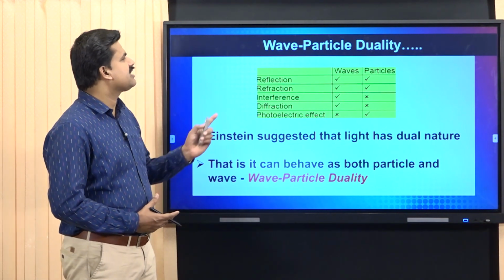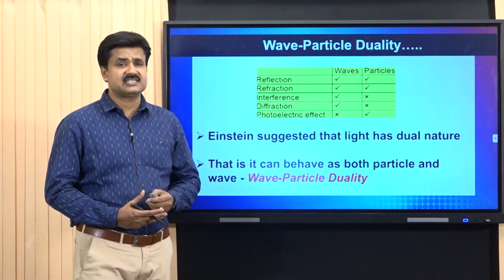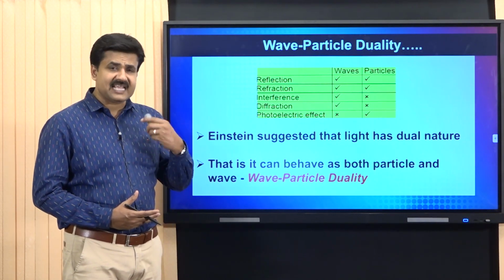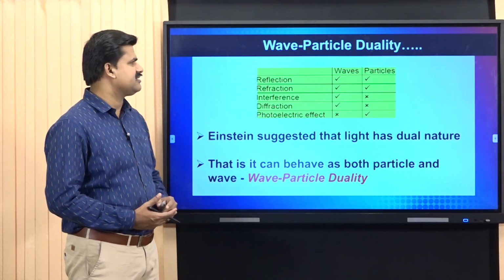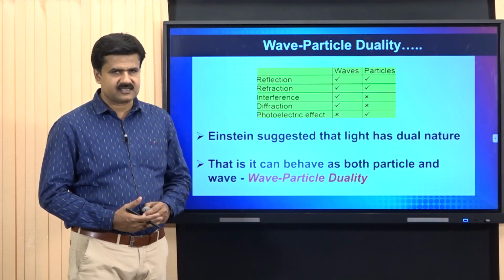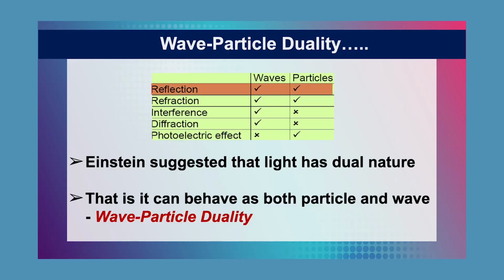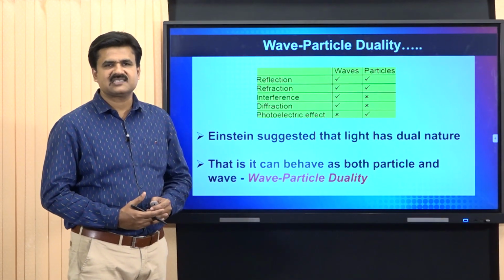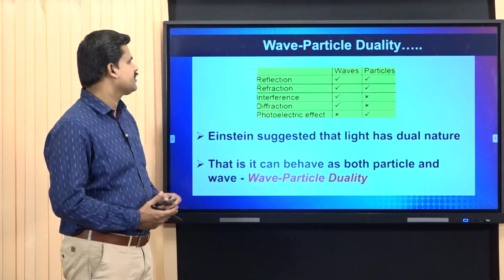We can consider some important properties of light that may exemplify wave character and particle character. The first property is reflection, which is supported by the wave character as well as the particle character.